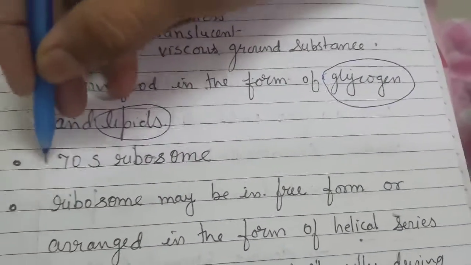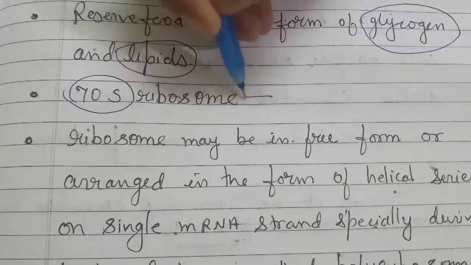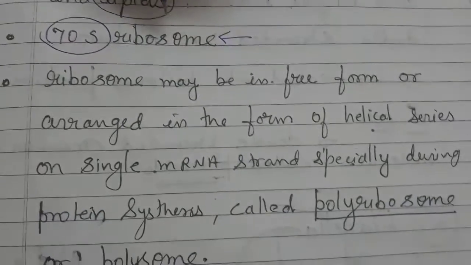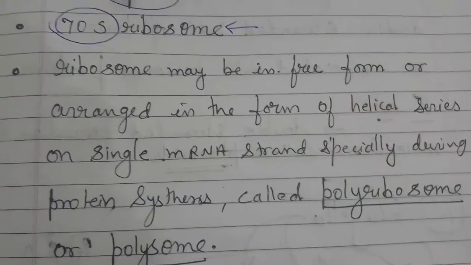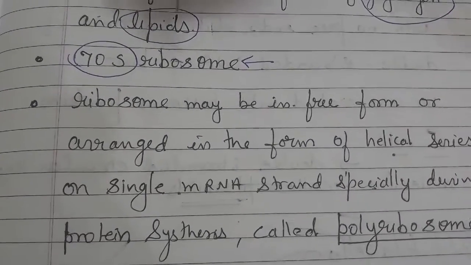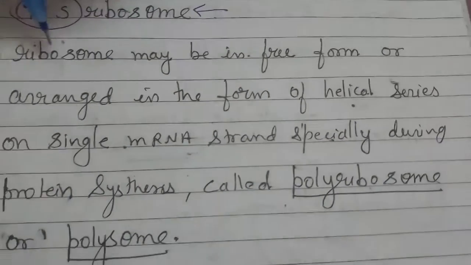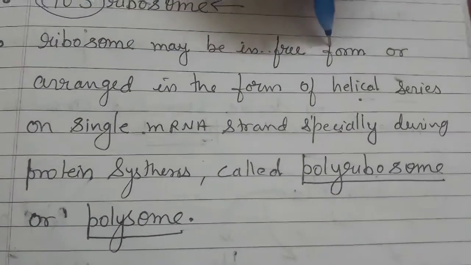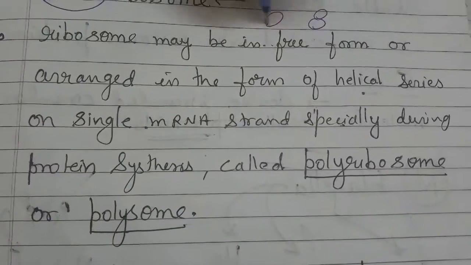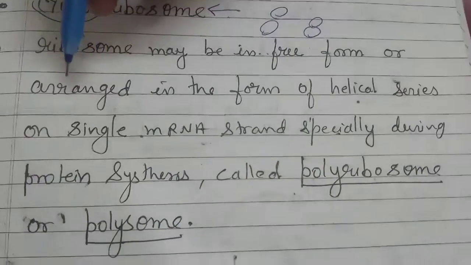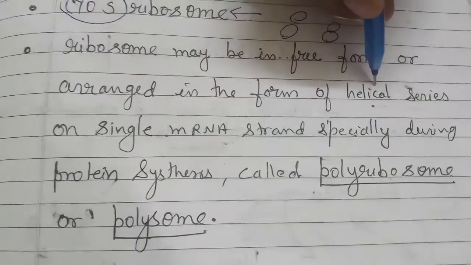They have 70S ribosomes. As you see, there is a difference between prokaryotes and eukaryotes. You can find that eukaryotes have 80S and prokaryotes have 70S ribosomes. Ribosomes may be in free form, single, or they may be arranged in a helical series.